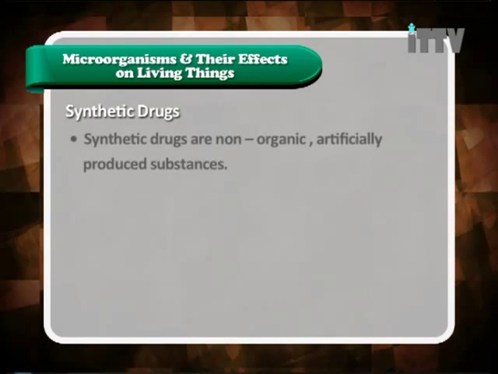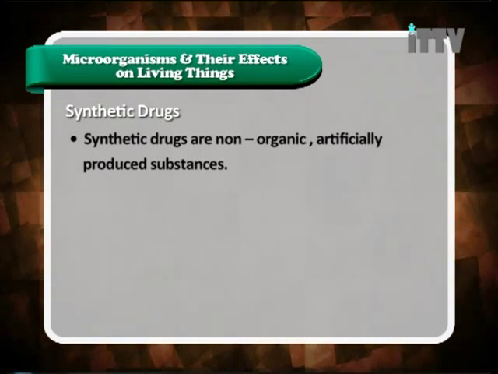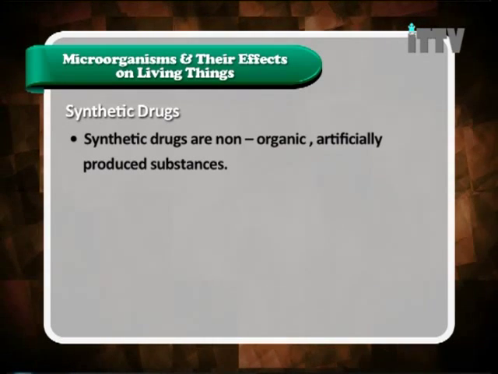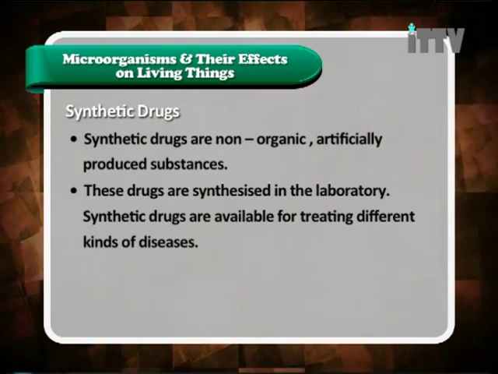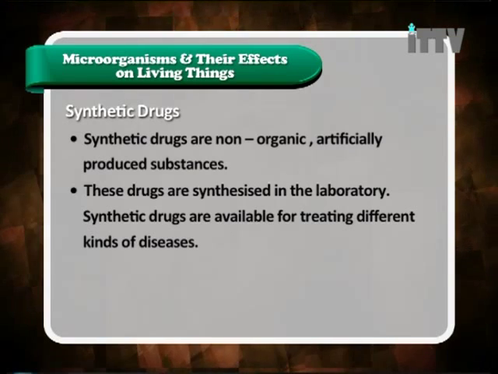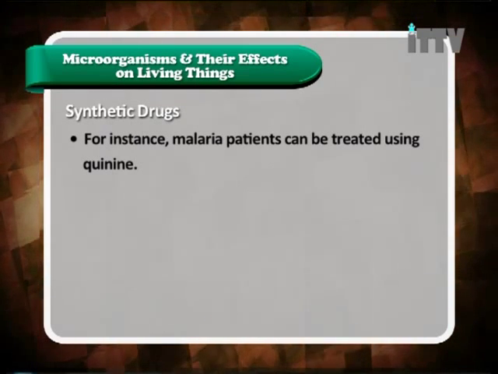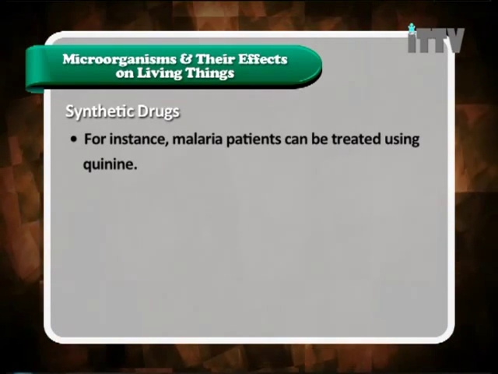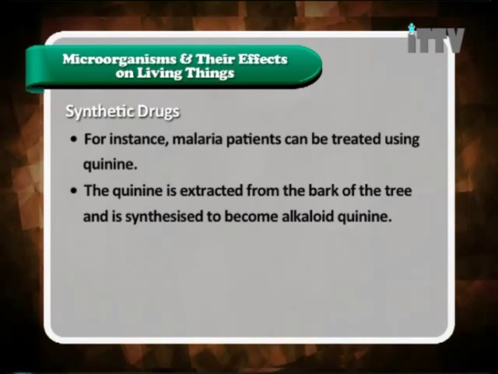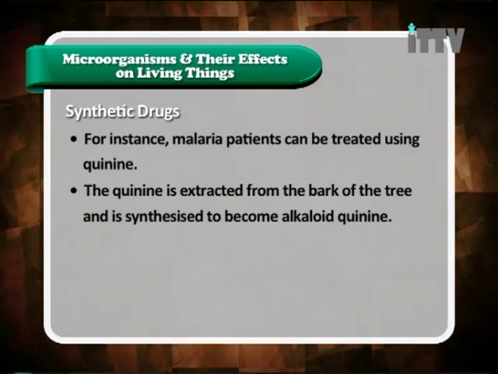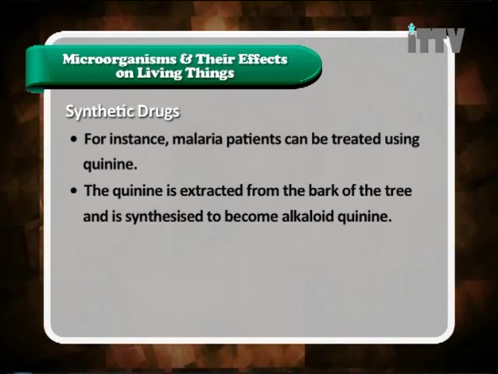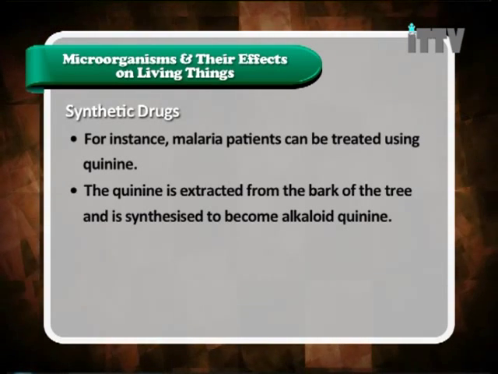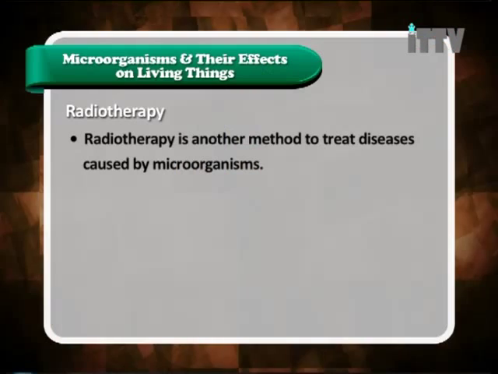Synthetic drugs. Synthetic drugs are non-organic, artificially produced substances. These drugs are synthesized in the laboratory. For instance, malaria patients can be treated using quinine. The quinine is extracted from the bark of a tree and is synthesized to become alkaloid quinine. So here we have seen synthetic drugs, and finally let's look at the last one, that is radiotherapy.